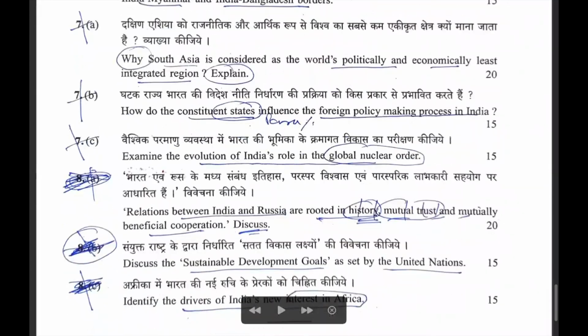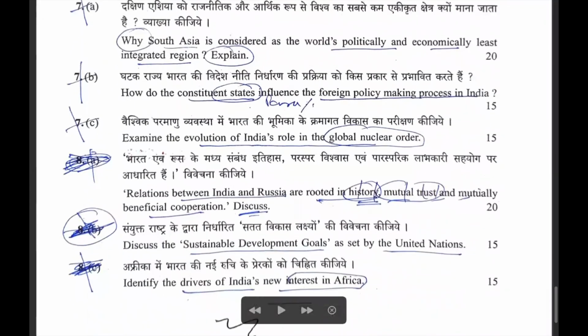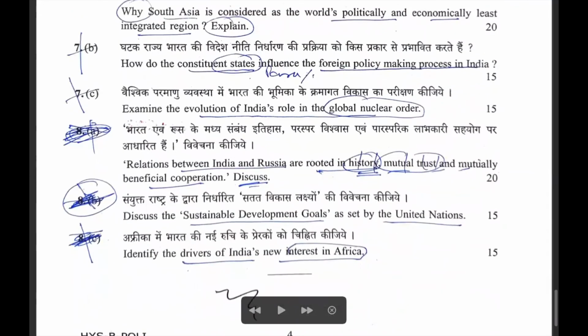Then the last question is about the relations between India and Russia with respect to the history, mutual trust, and mutually beneficial cooperation. Direct question. Then discuss the sustainable goals set by the UN. Direct question.